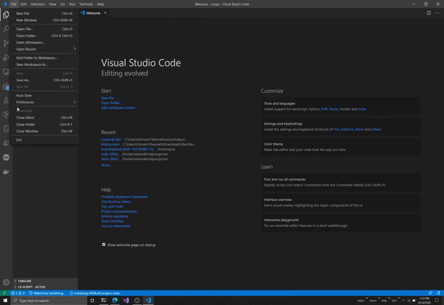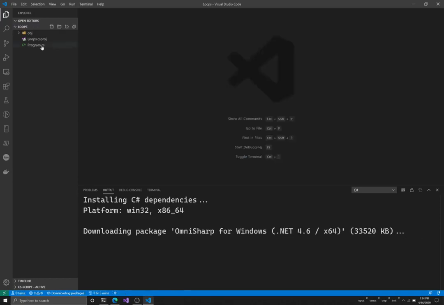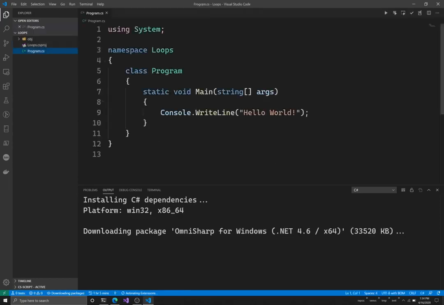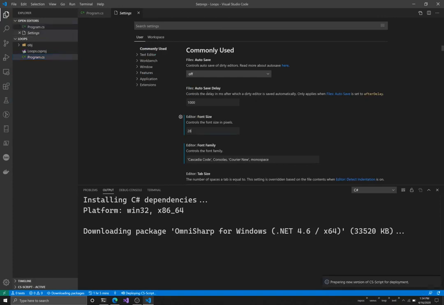So file, preferences, settings, font. Okay, I already changed my font to 30 here. I think 30 is a bit too much. Let's do 28. Let's see how that looks. Okay, this is too large. Let's do 22.